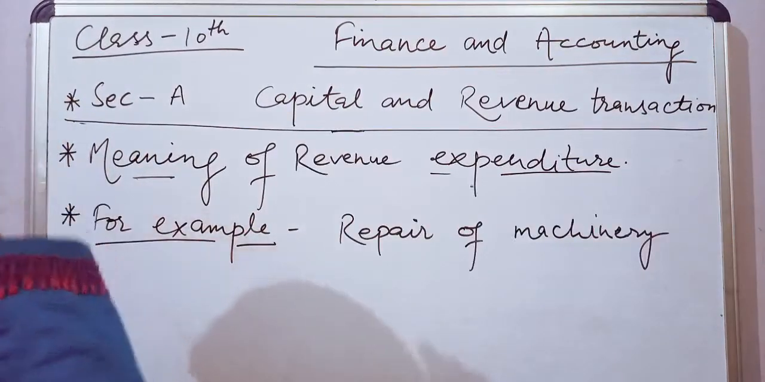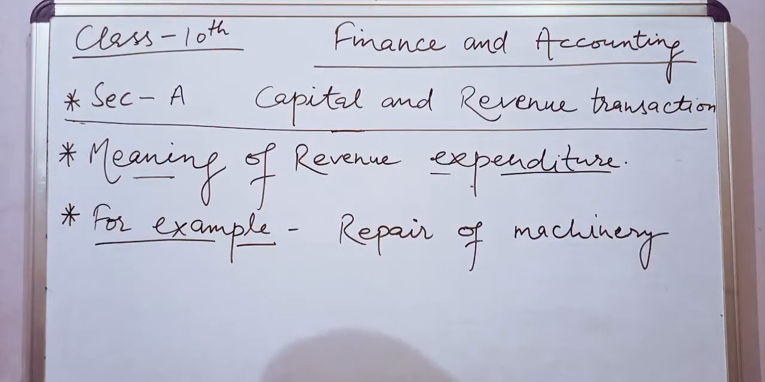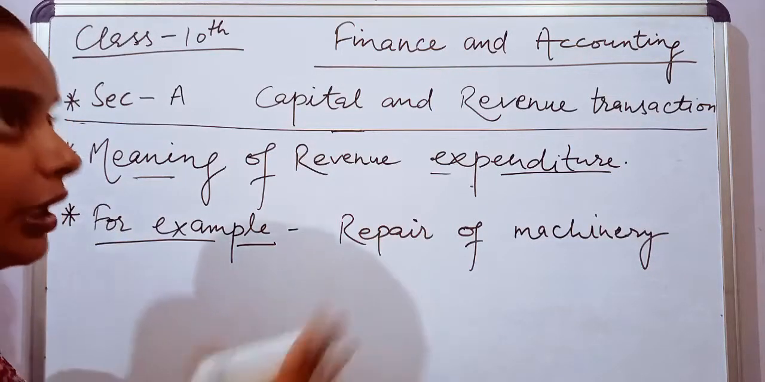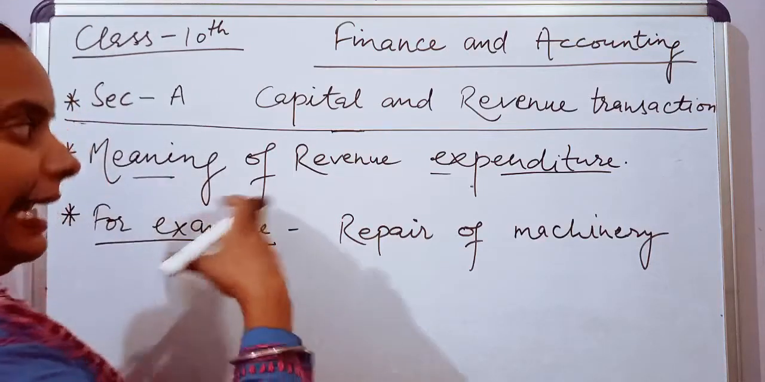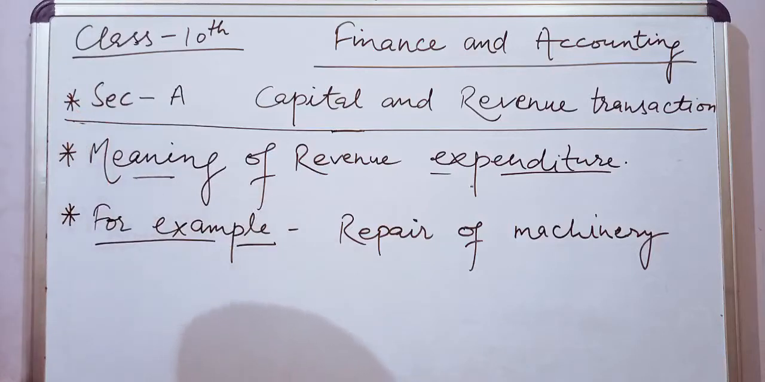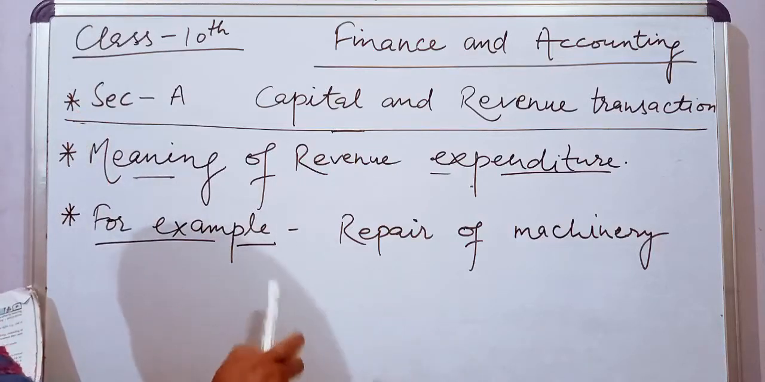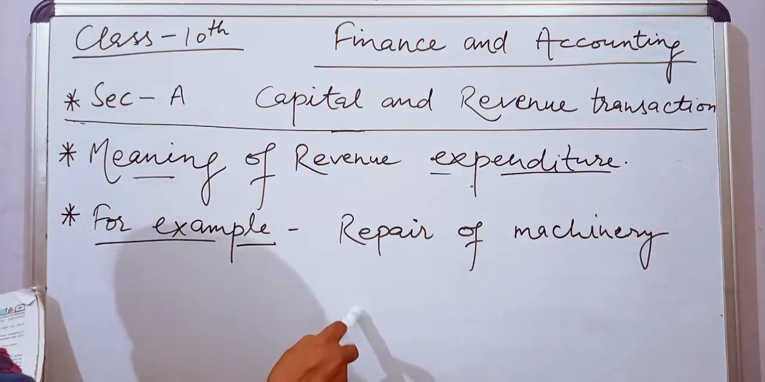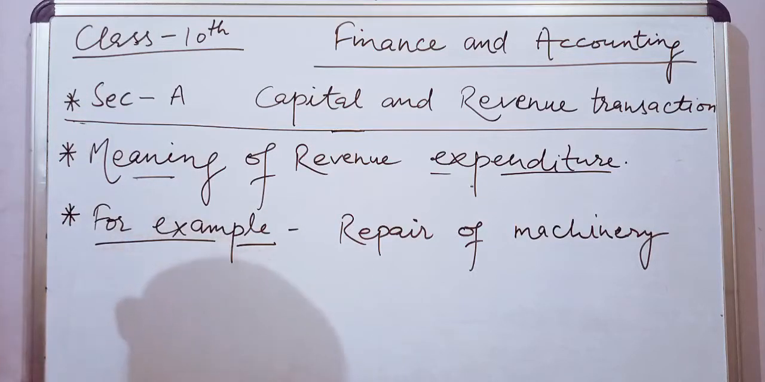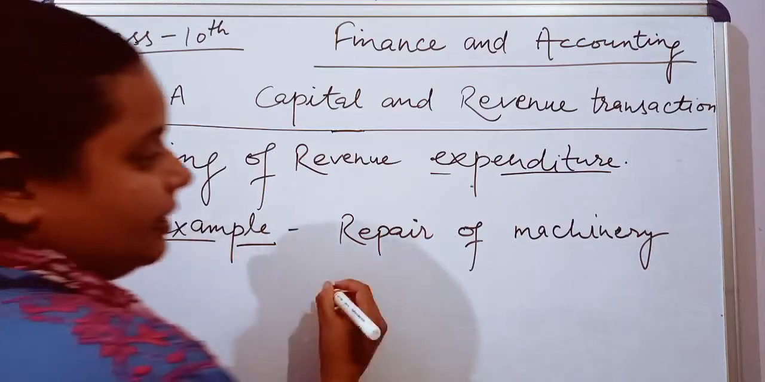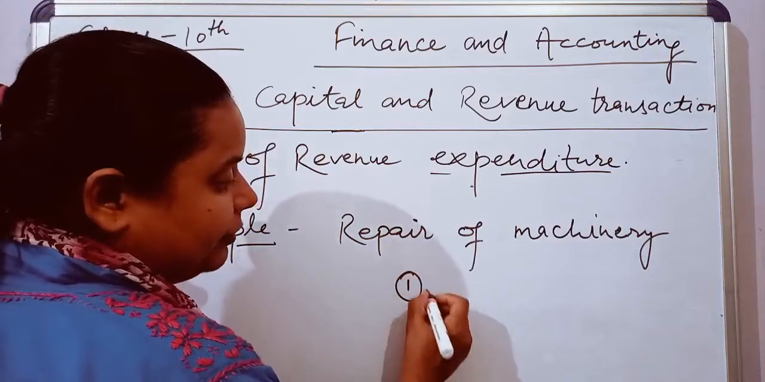Next is the meaning of revenue expenditure. In capital expenditure, the benefit is not taken in one accounting period. Revenue expenditure consists of expenditure incurred in one accounting period, and the full benefit of which is also consumed in the same year. Same year means in 1 year, at one time only.